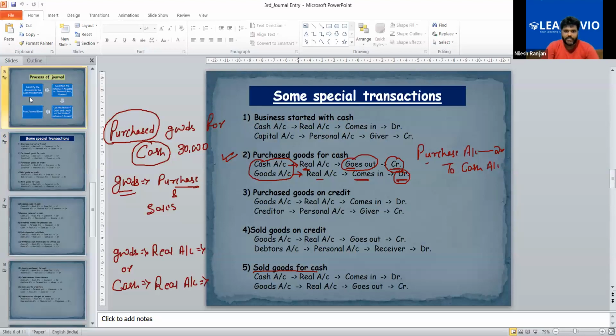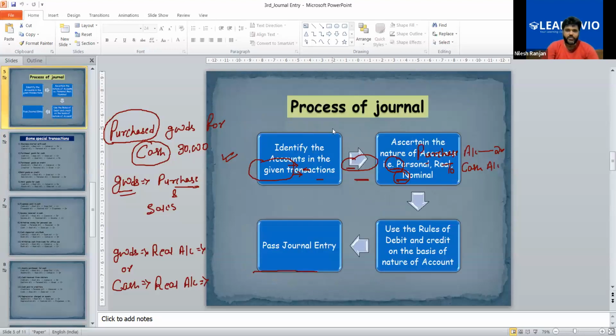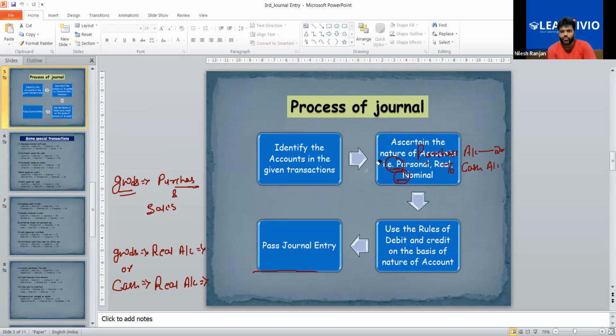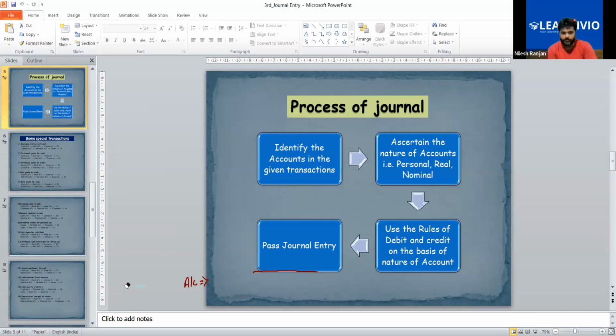So this is your process of journal. Now you want to write these things. If yes, then you can write. Otherwise, you can take screenshots also. But you have to remember one thing: before our next class, you have to complete writing these in your notebook.